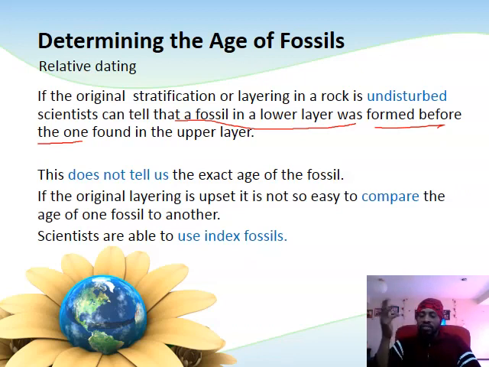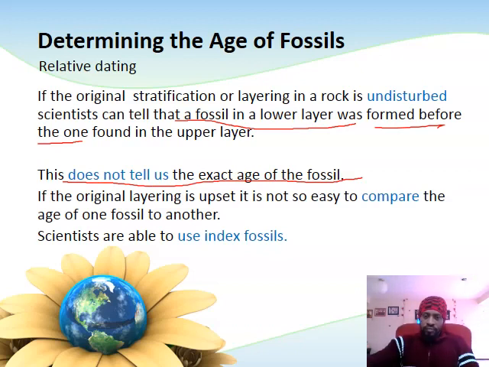For example, say the fossil in the upper layer was my A, and I know the age of A. By implication, the fossil in the lower layer would be much older than the fossil A, of which age I already know. But relative dating, like we said, does not tell us the exact age of the fossil. It's just a very broad estimate.